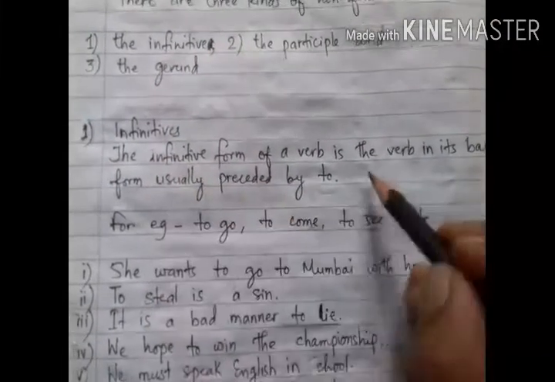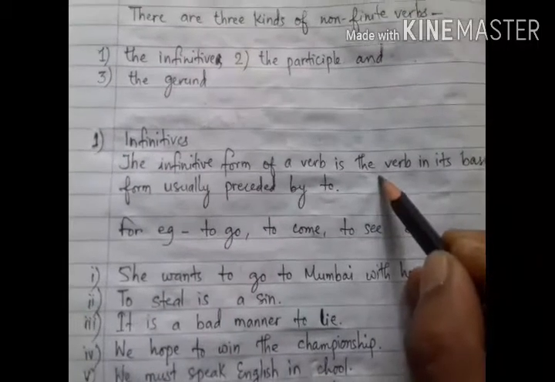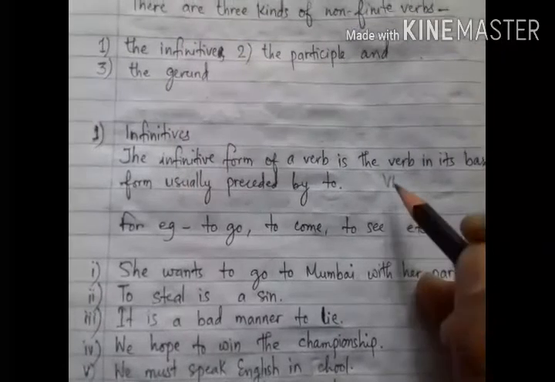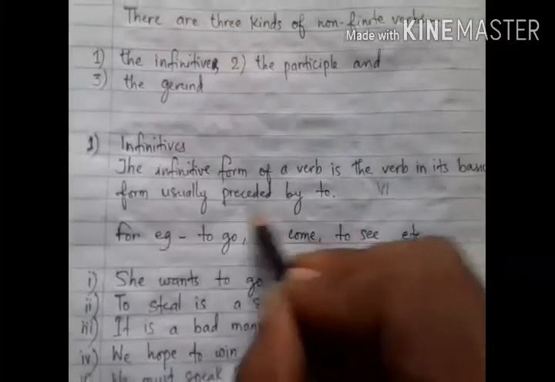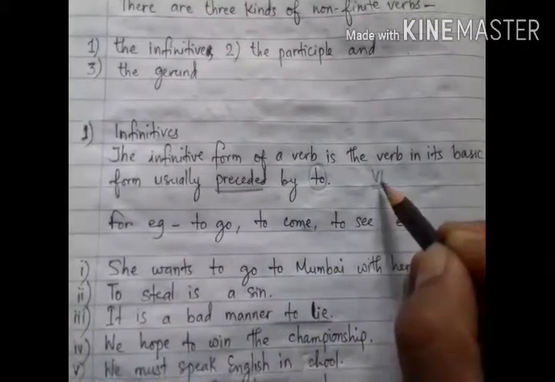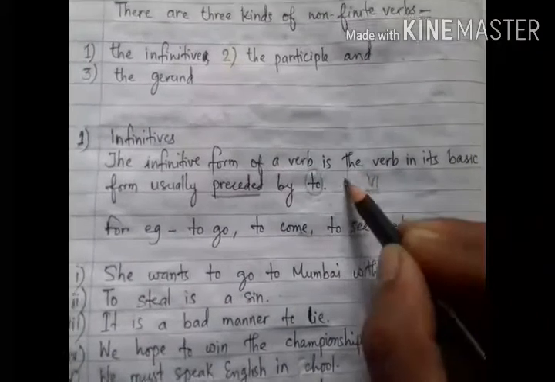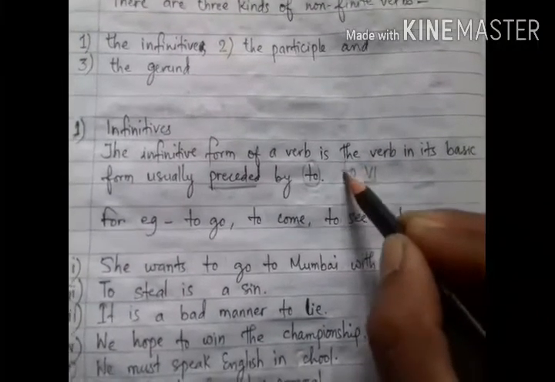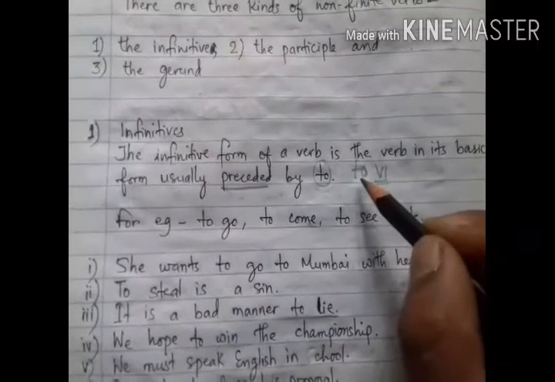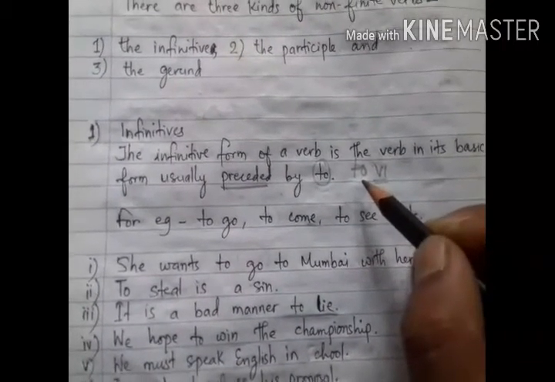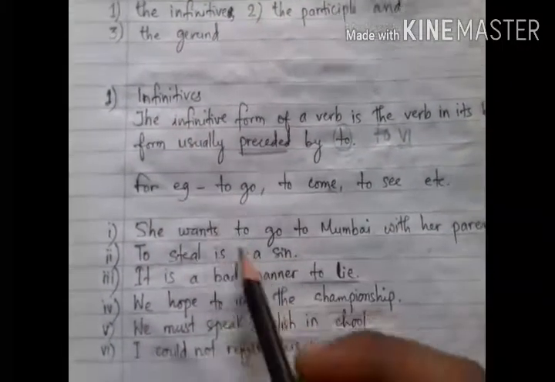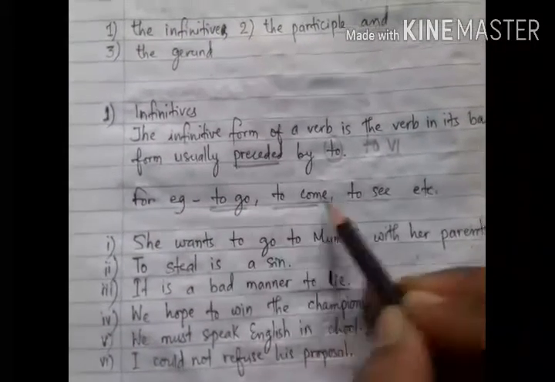So when the basic form of the verb, that means V1 form of the verb, is used preceded by preposition to, जब V1 form of the verb के आगे हम to यूज करके sentences में यूज करते हैं, and when they are not linked with the number of the subject and the tense, when they do not change, then they are called infinitives. Okay, see here, for example, to go, to come, to see.